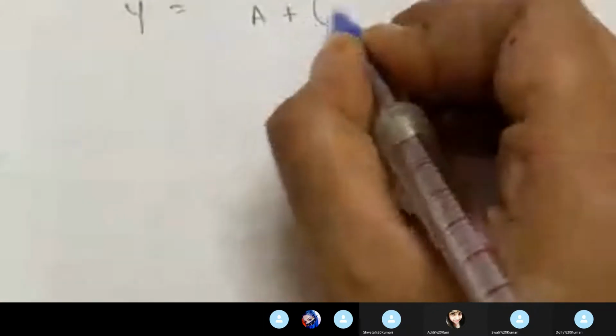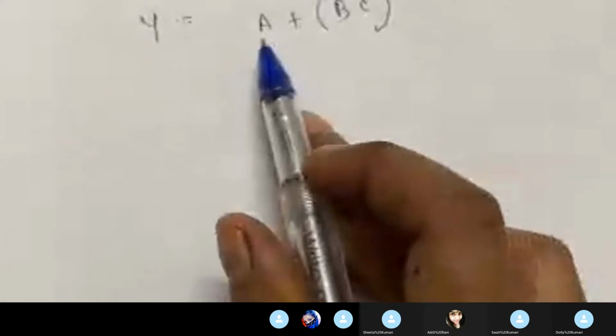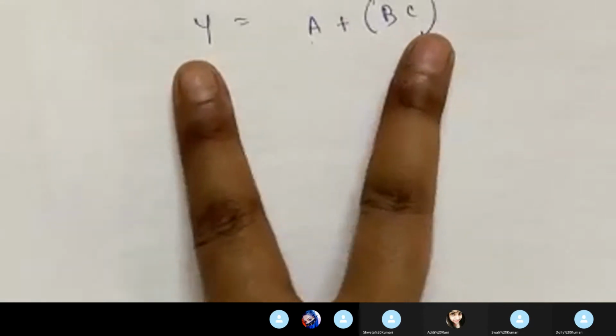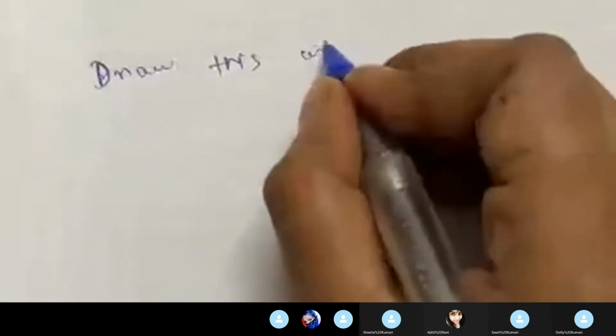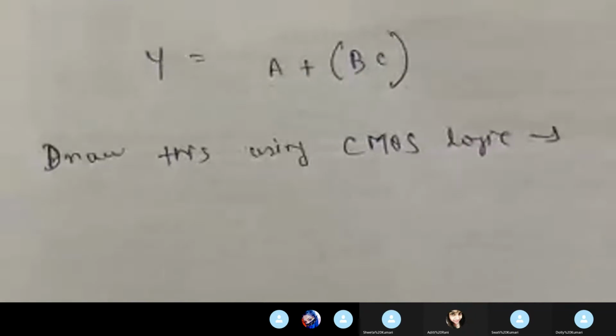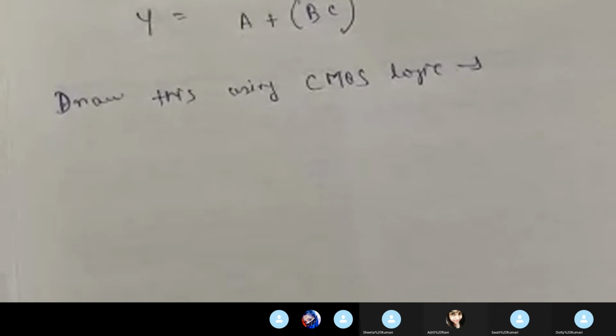So if I give you a Boolean function, suppose I am giving you y equal to a plus bc. So this is a Boolean function which is denoted as y इक्वल टू a प्लस बी सी। अगर हम बोले ये जो बुलियन फंक्शन है, ड्रॉ दिस बुलियन फंक्शन यूजिंग CMOS टेक्नोलॉजी, using CMOS logic. So what we will do? I have told you one thing, that in case of pull-up network, the end connection will be in parallel.